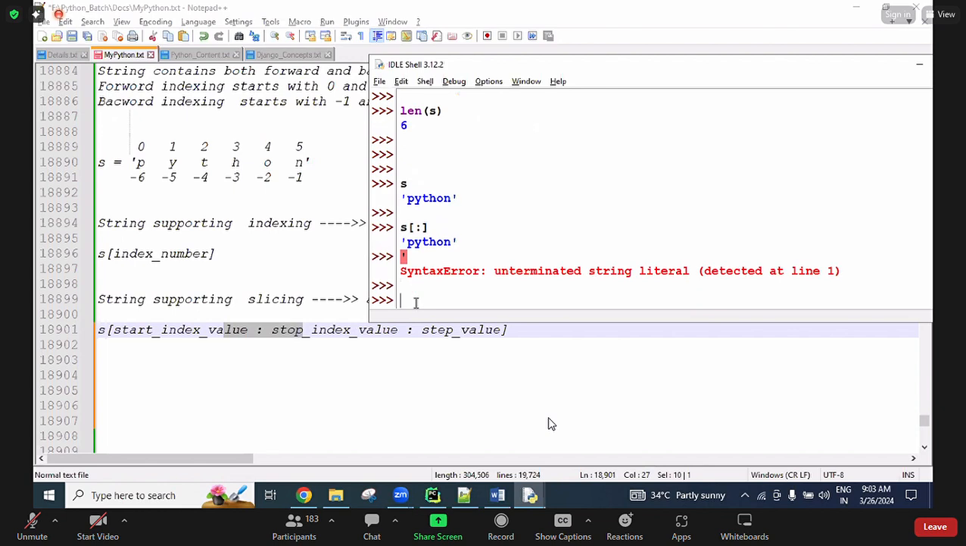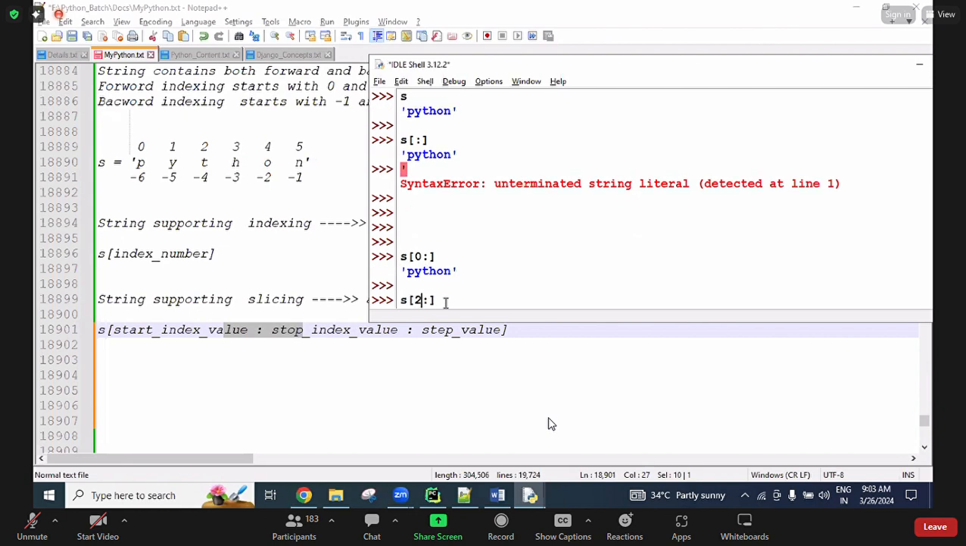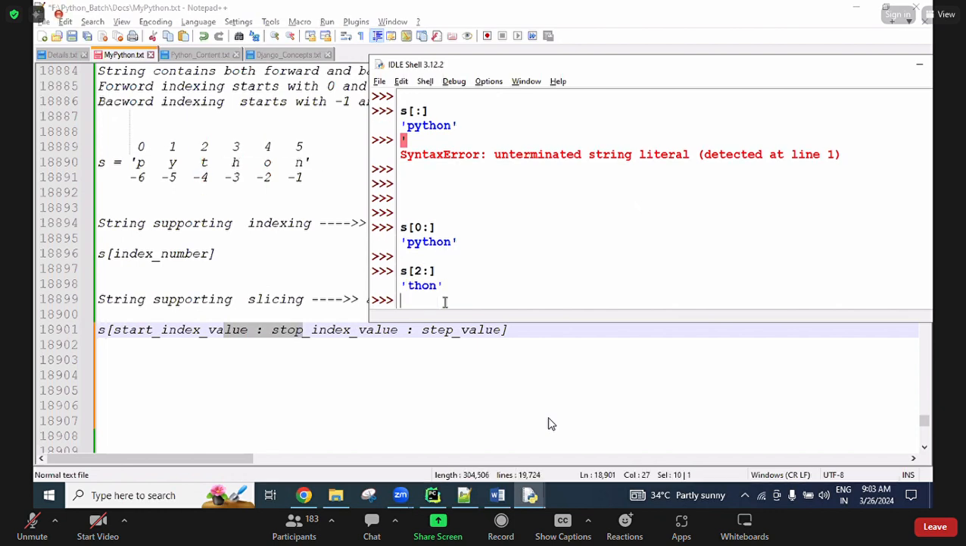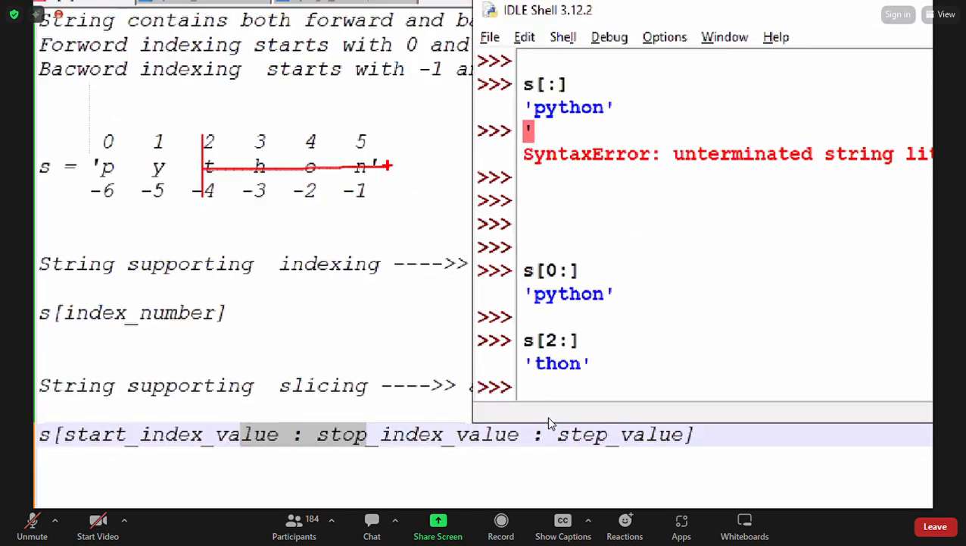Now here I'm giving s of 0 colon. In this situation, starting from 0, with the end value not there, we get the entire string. Now here, starting from 2 means it starts from 2, from here onwards. The end value is not there, so up to the end of the string. The entire remaining string from 2 onwards we get. This is the starting value related.